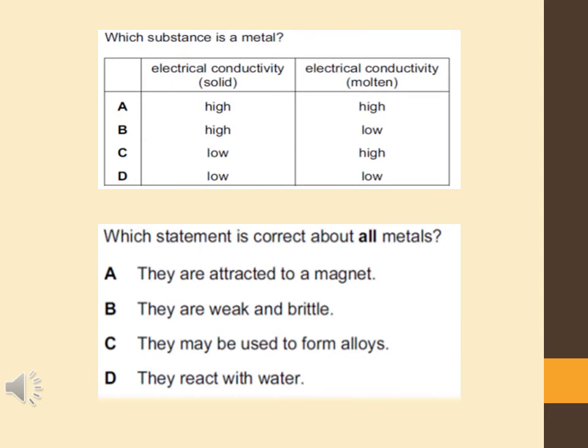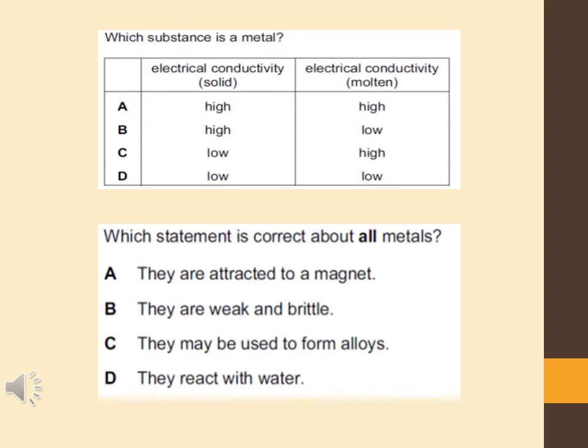The third option is that they may be used to form alloys. We have just learned what alloys are. An alloy is a mixture of a metal with a small amount of another element that can be a metal or a non-metal. So I think option C is correct.